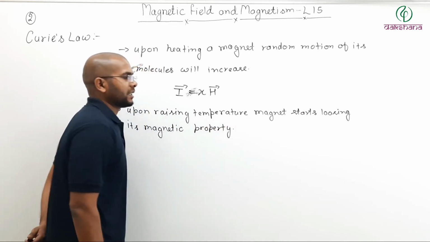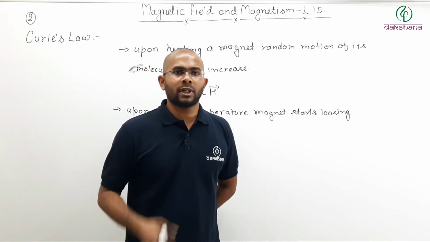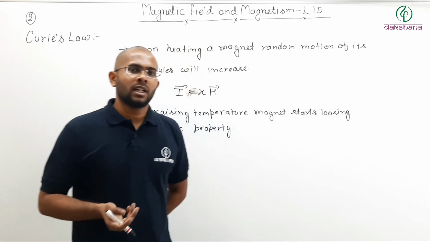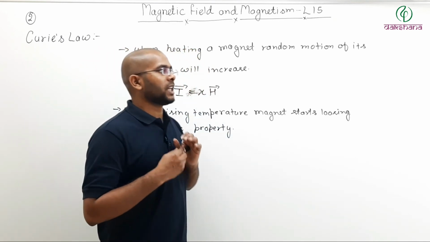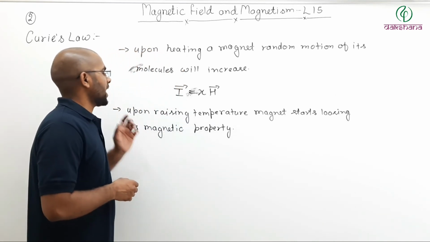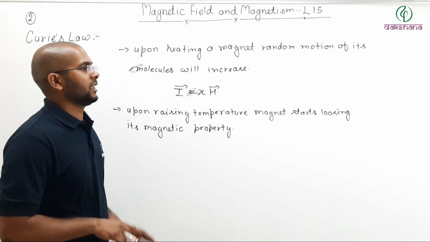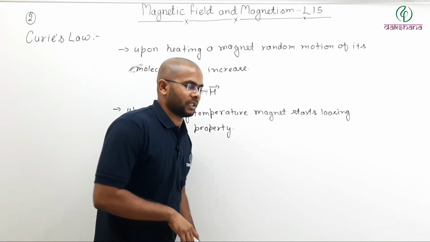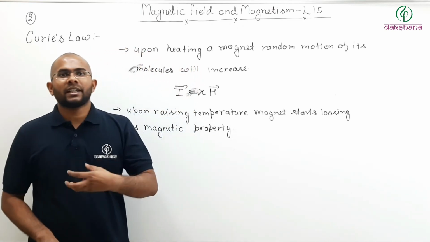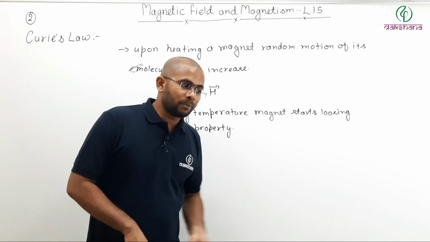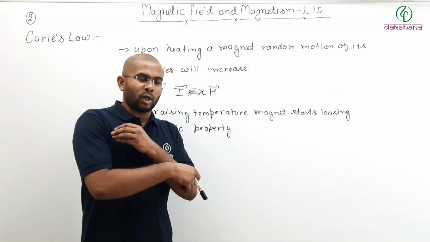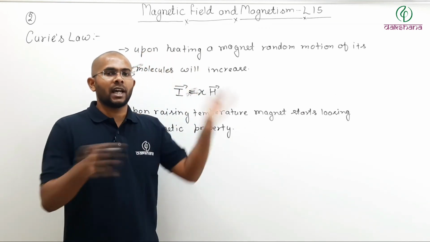Now what if I keep on increasing the temperature? Then there will come a temperature at which this magnet will completely lose its magnetic property. So the magnet will stop behaving like a magnet. Magnetic property will be gone. There will be entire random motion.